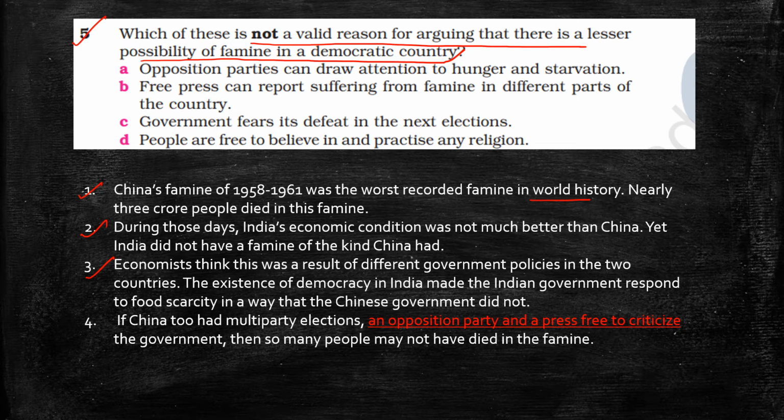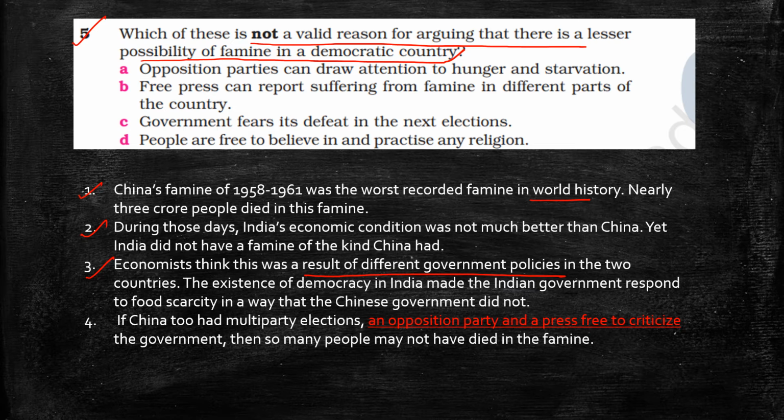Economists think that this was the result of different government policies in the two countries. Because in India there was a democratic form of government, and in China it is a communist form of government. It is not democratic there. The existence of democracy in India made the Indian government respond to the food scarcity in a way that the Chinese government did not. Here, because of democracy, the Indian government has to respond to the food scarcity.